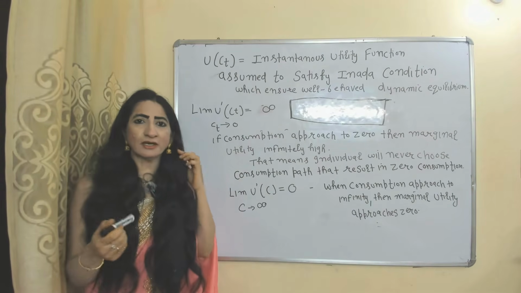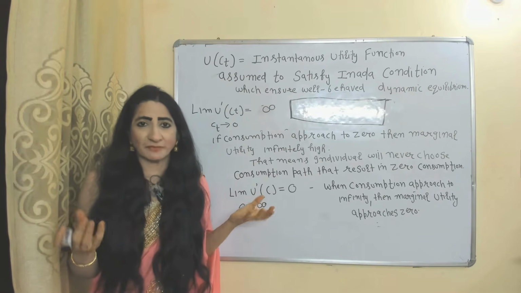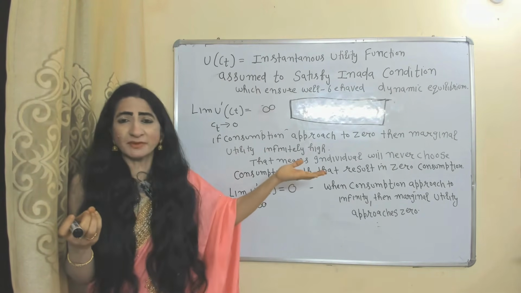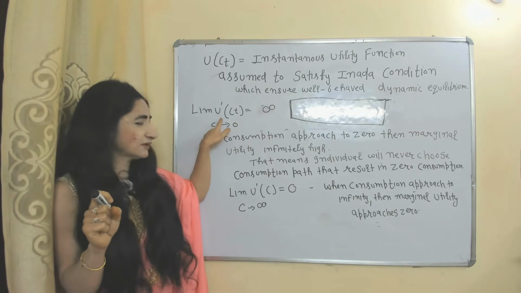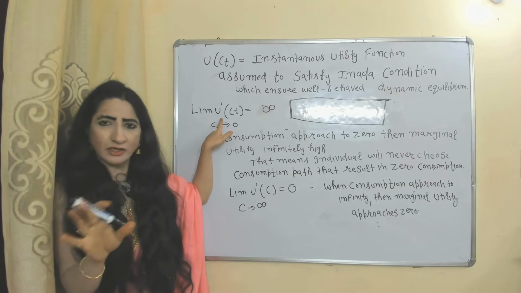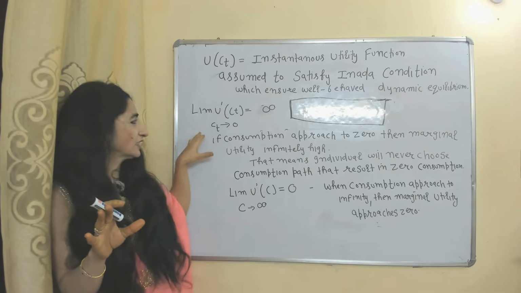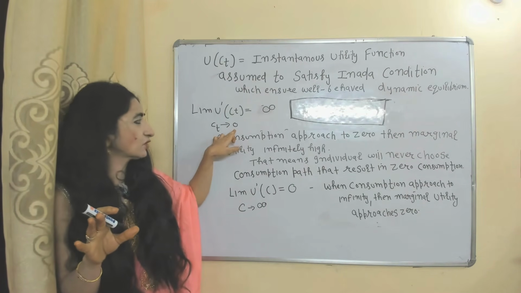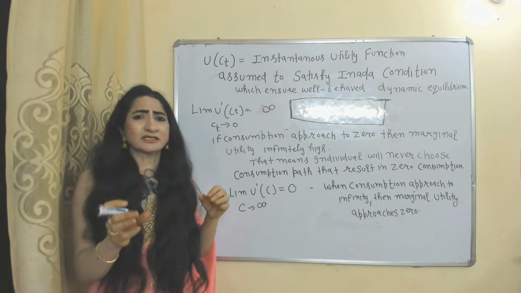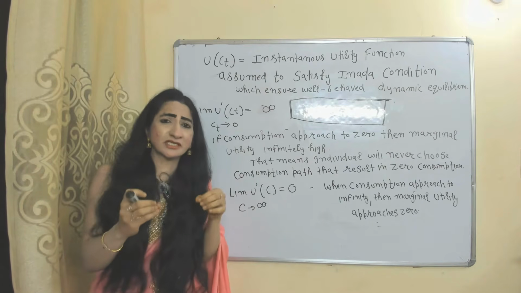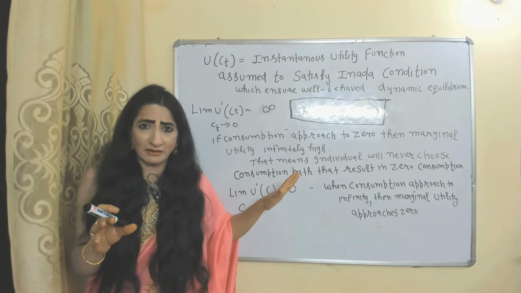According to this model, the instantaneous utility function also satisfies the Inada conditions. Inada conditions ensure a well-behaved dynamic equilibrium. What are these Inada conditions? The first order derivative of the instantaneous utility function is called marginal utility. So this is the marginal utility. According to this model, if consumption approaches 0, then marginal utility becomes infinitely high. That means the consumer will never choose a consumption path that leads to 0 consumption after a certain time period.